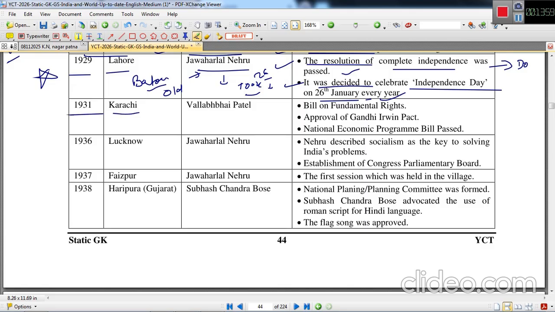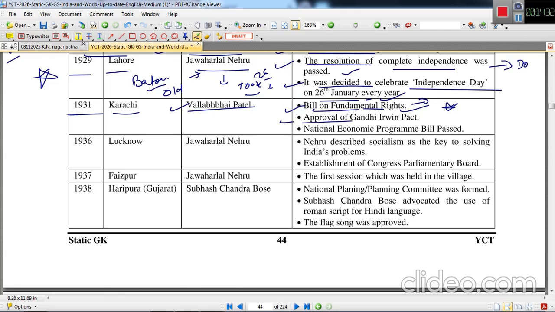In 1931 Karachi session, Vallabhbhai Patel was president. A bill on fundamental rights was passed. Again important, bill on fundamental rights was passed. So whatever you see currently as fundamental rights, the current fundamental rights can be taken as drawn from the bill on fundamental rights, which was passed or introduced in the Karachi session.